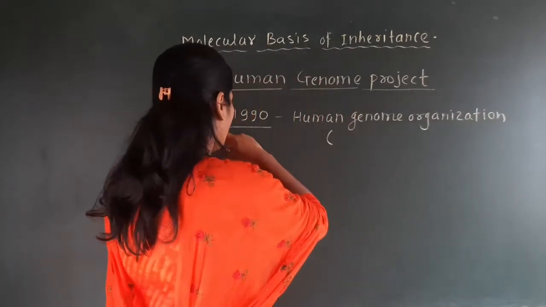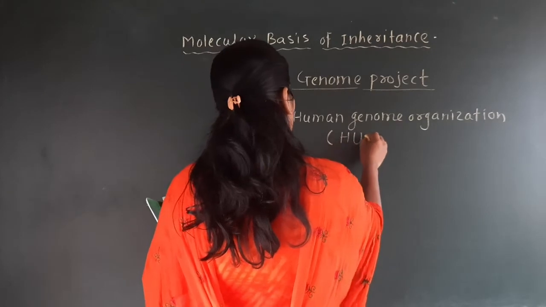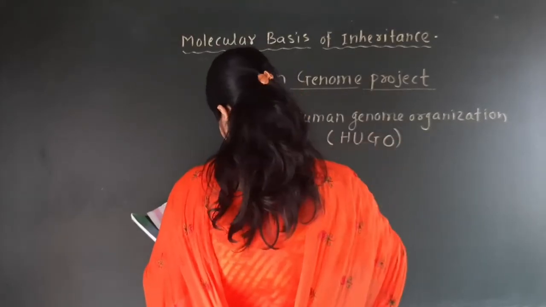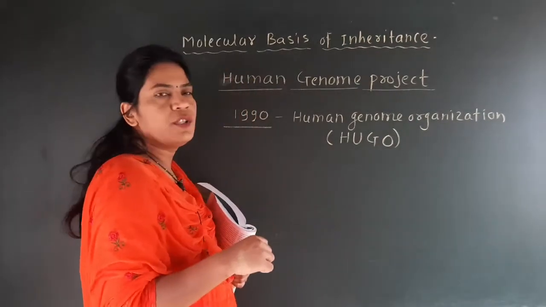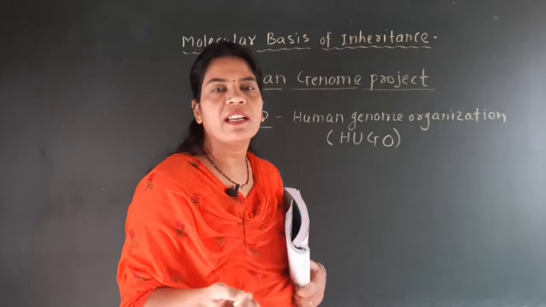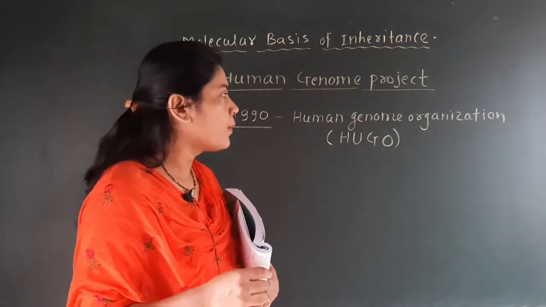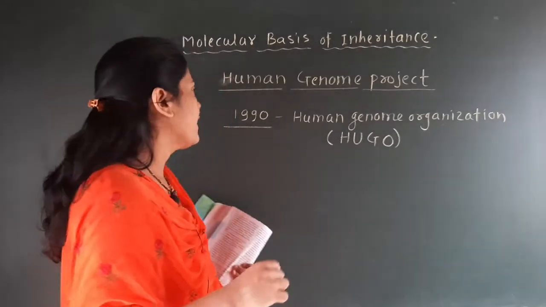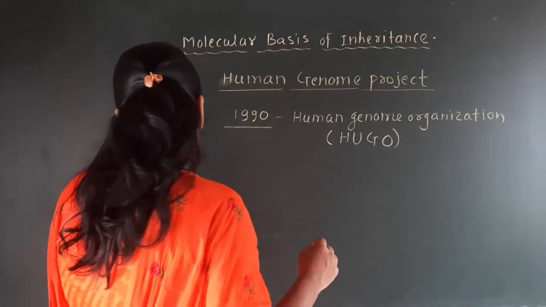In short, we call it HUGO. This project was started in 1990 under the Human Genome Organization, under the International Administration of the Human Genome Organization.